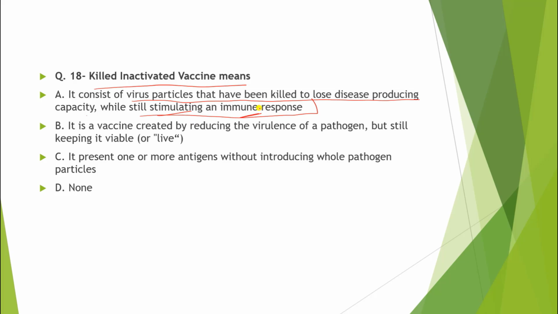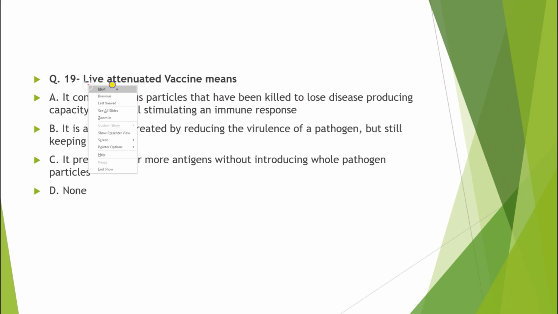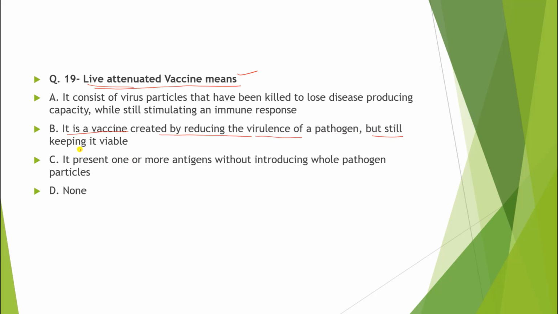Question number 19, live attenuated vaccine means it is a vaccine created by reducing the virulence of a pathogen but still keeping it viable. So this is the correct answer. Live attenuated vaccine means the virus remain live but we diminish its virulence property.